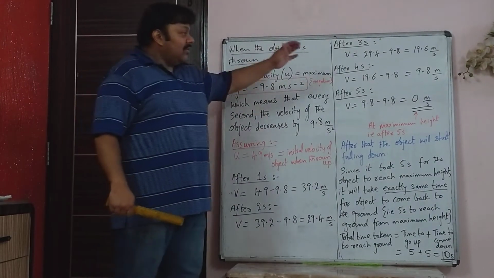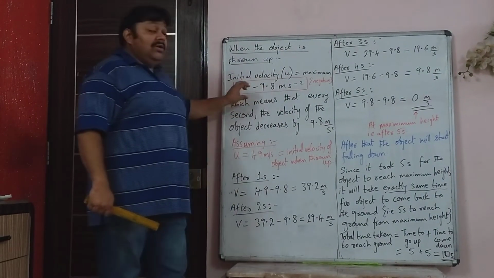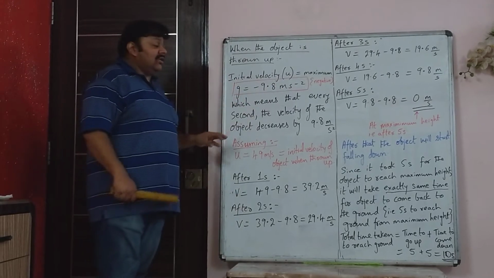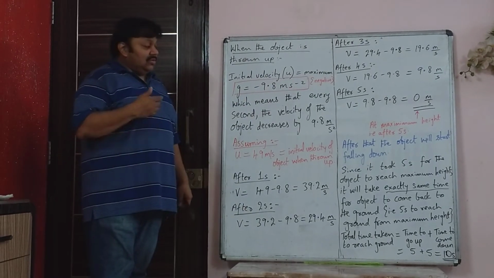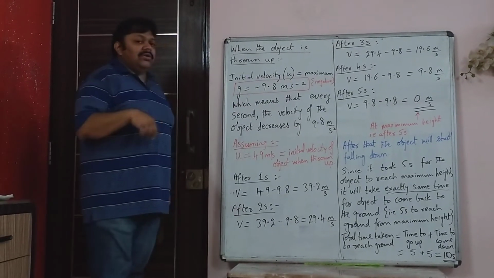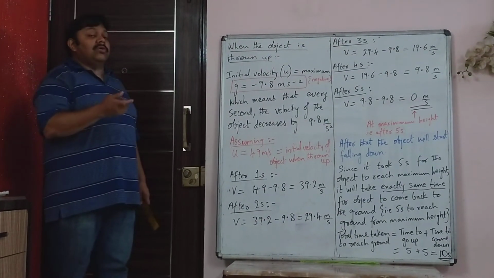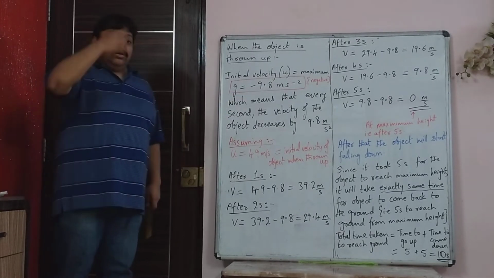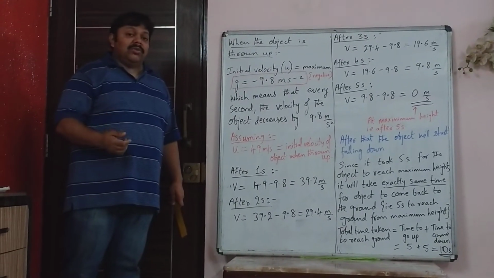So I hope this concept of g, that is acceleration due to gravity, is very clear, because this will be used in sums, very simple basic sums based on acceleration due to gravity. When an object is thrown up, g is negative, and when an object falls down, g is positive.